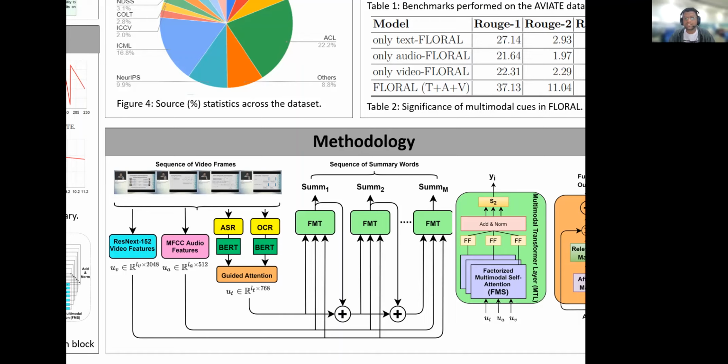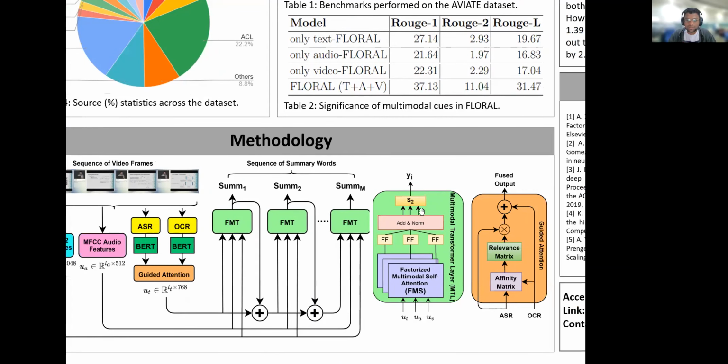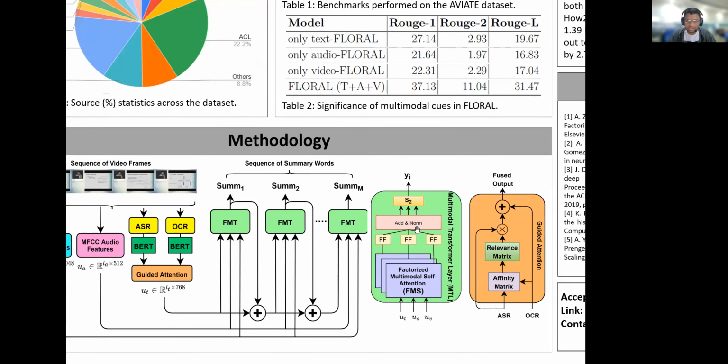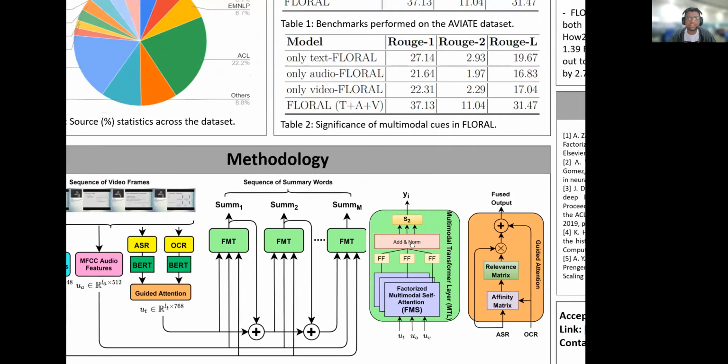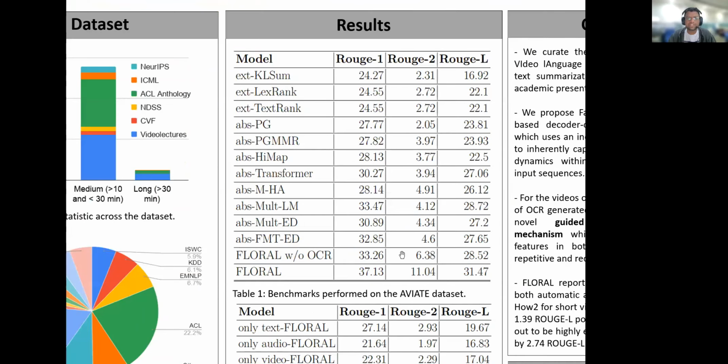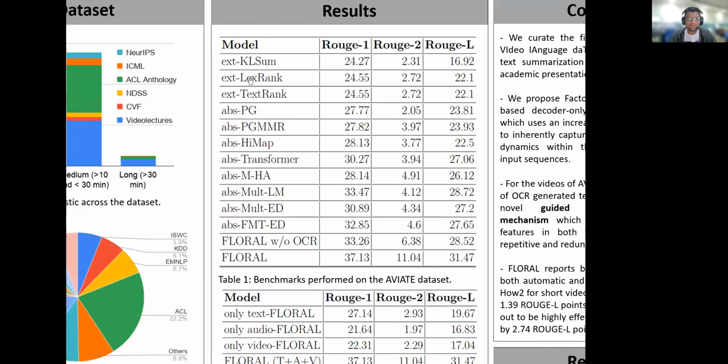Now coming to the guided attention part, we take the ASR, we take the OCR, we use this guided attention network, and then we extract the fused output. Now for the results part, we provide benchmarks over certain extractive baselines, abstractive baselines, and abstractive multimodal baselines.